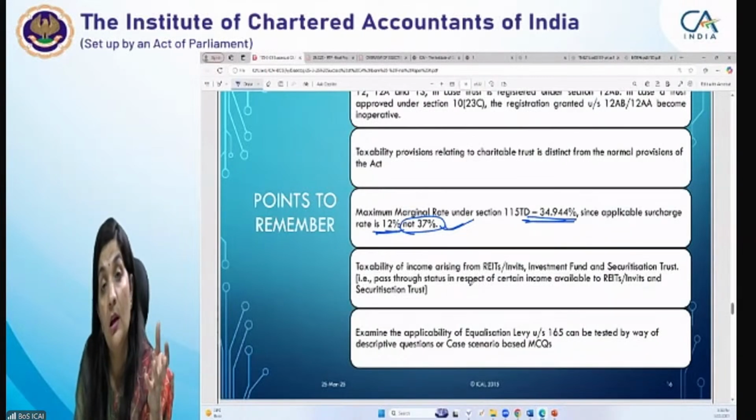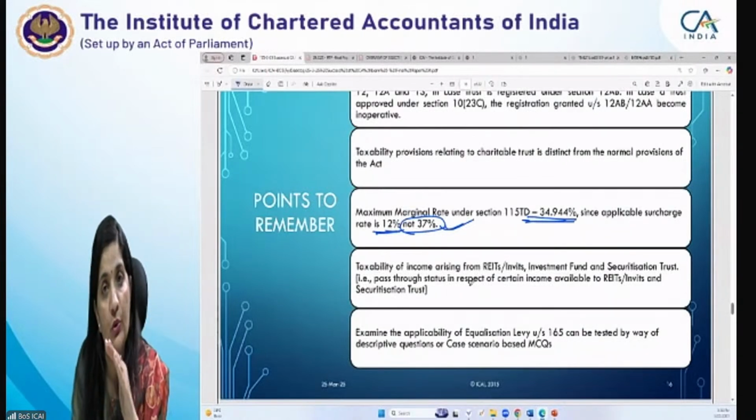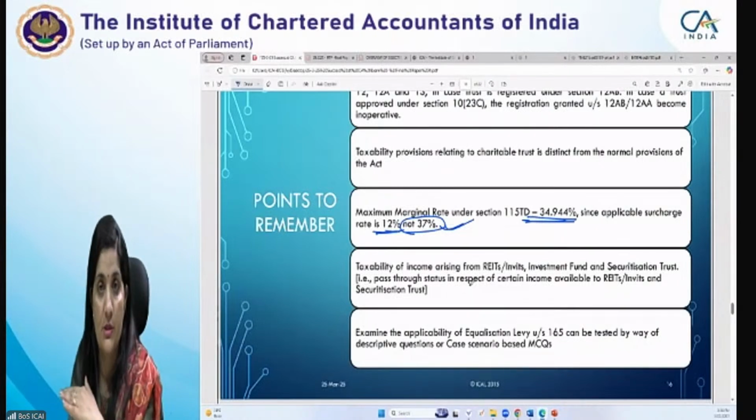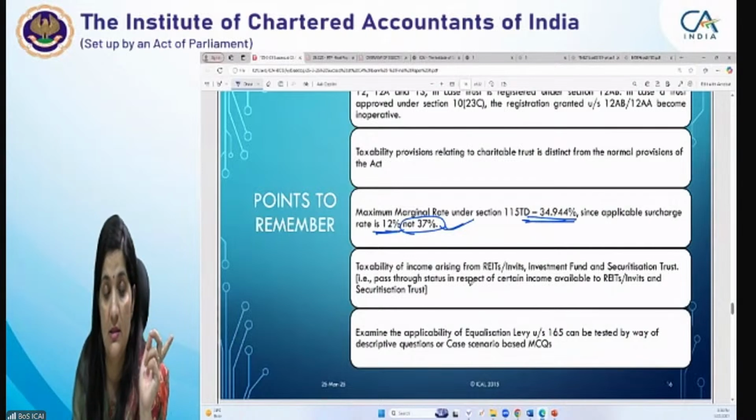ठीक है. What income distributed to the unit holders is taxable in the hands of unit holders as income from other sources. That amount, it's an amendment, last year's amendment and this time's amendment. This is very important. इस तरीके से you have to practice for the REIT provisions.